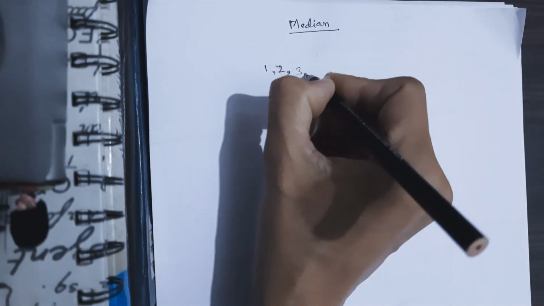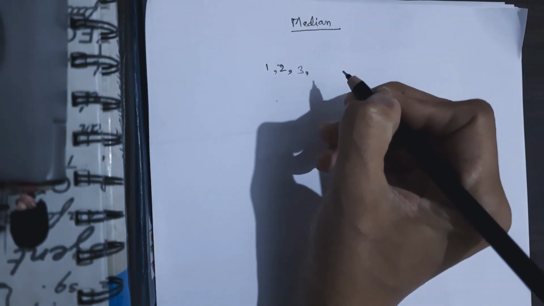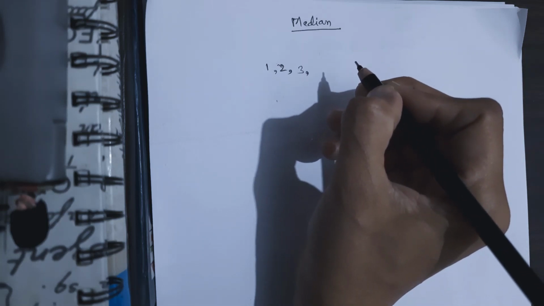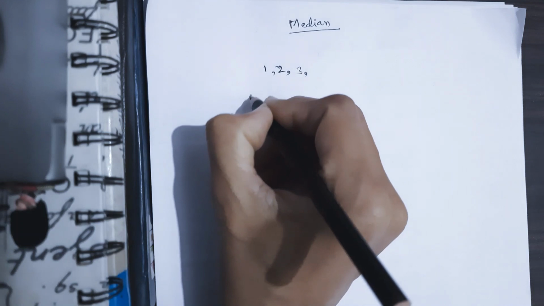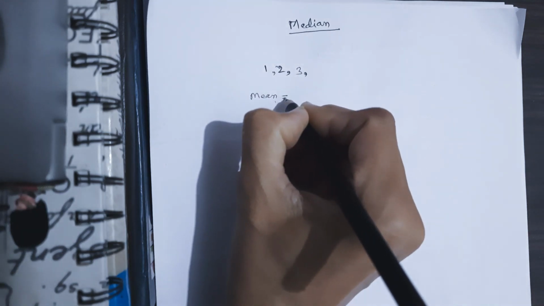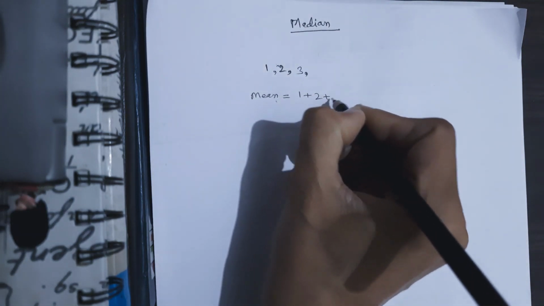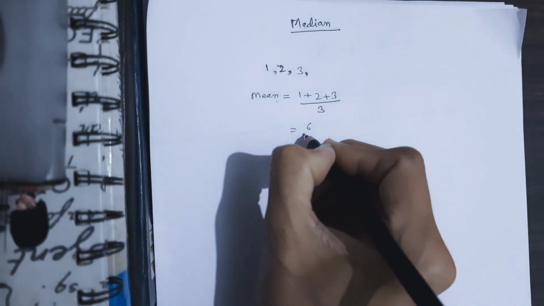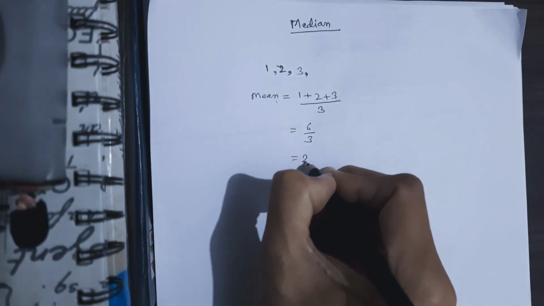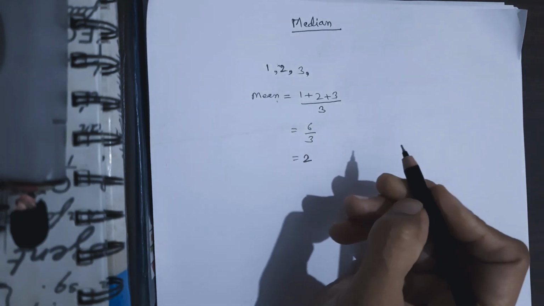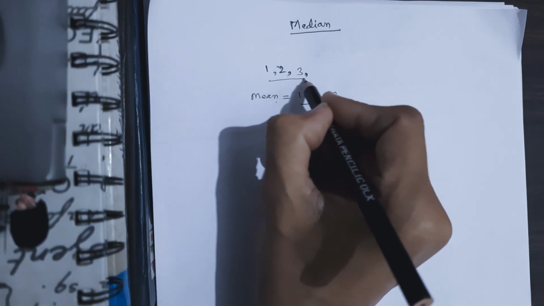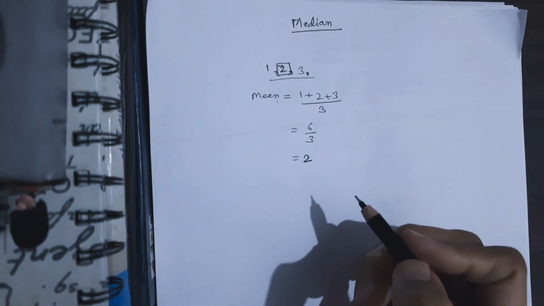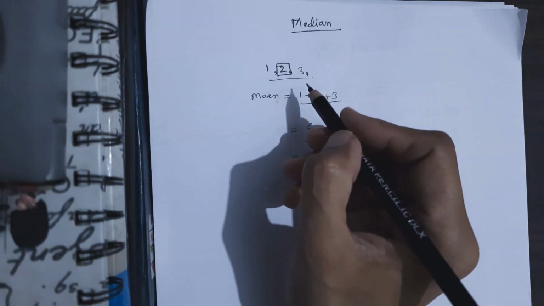When I calculate the mean, it will be 1 plus 2 plus 3 divided by 3, which is 6 divided by 3, which is 2. And what is the median of this? It's again 2, because this is the central point, the central tendency.